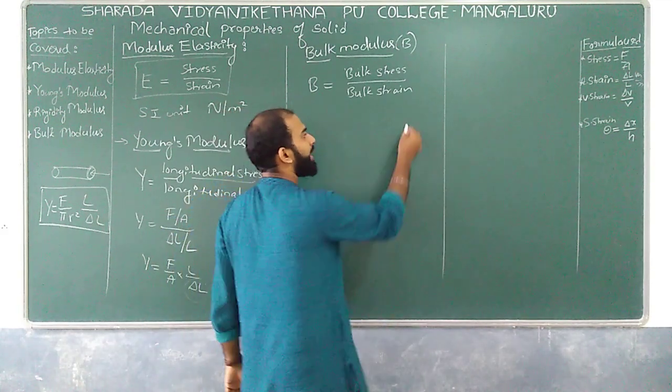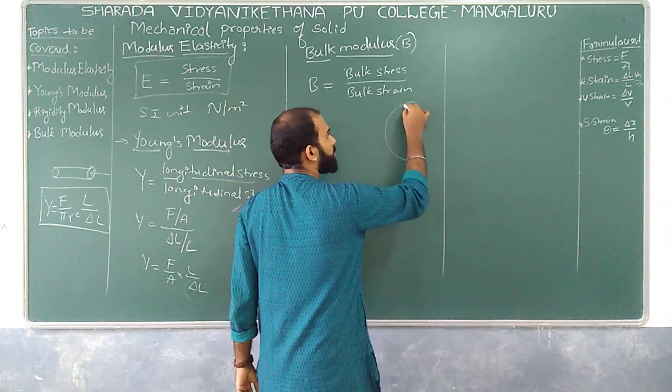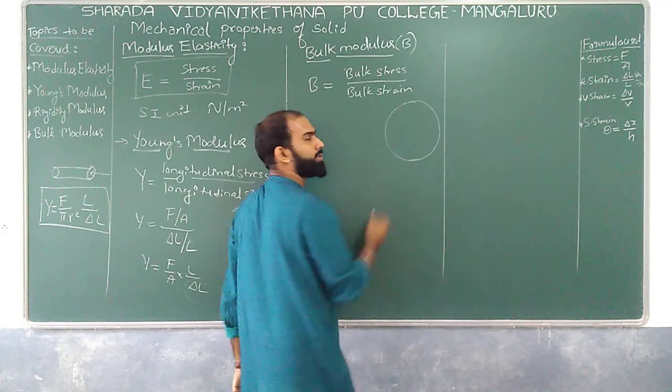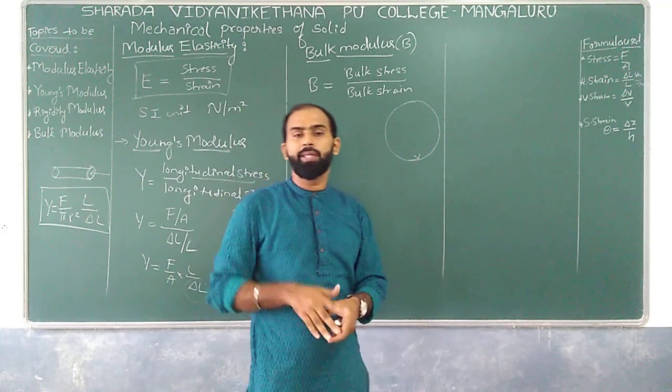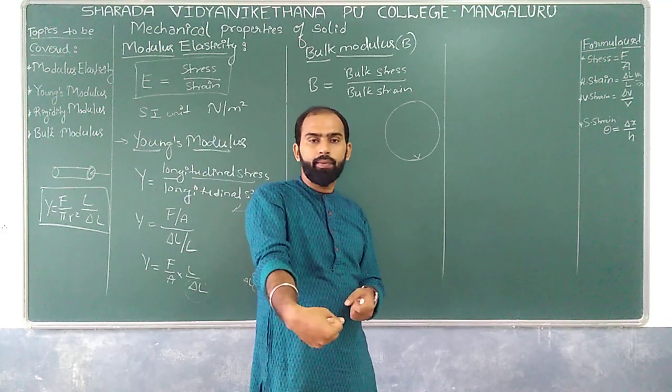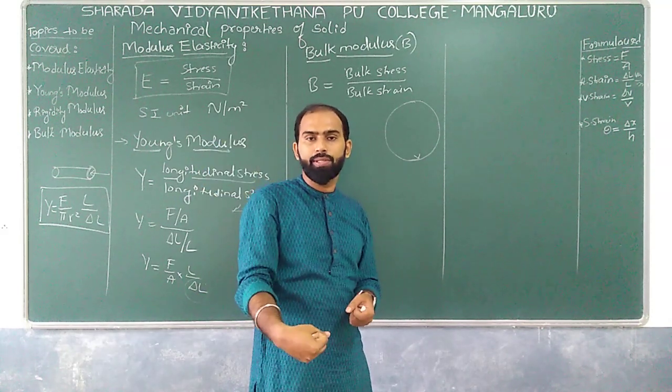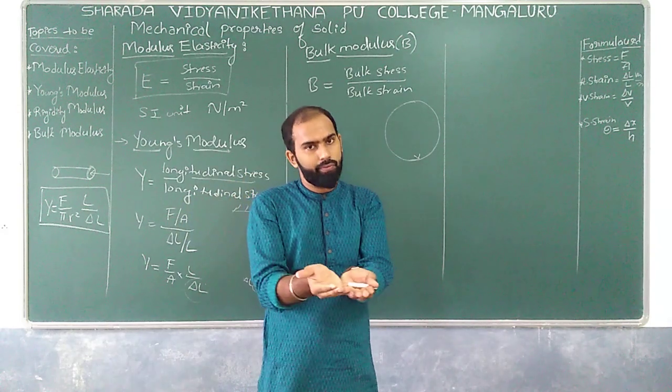If I have a sphere like this, initially having a volume V, and when you subject it to water, the force acts uniformly on the surface, correct?